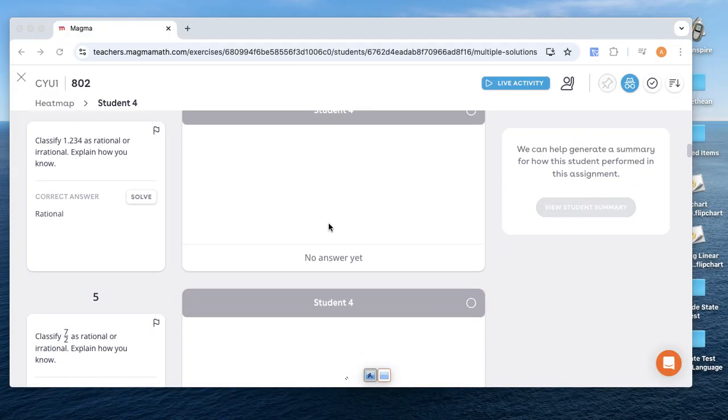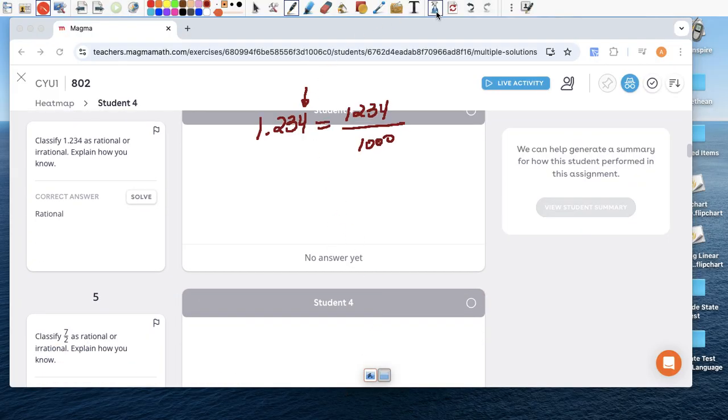Five, 7 over 2. Well, first of all, 7 over 2 is already written as a ratio of two integers, right? 7 is an integer, and so is 2.